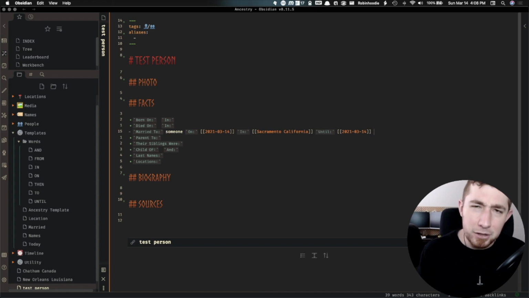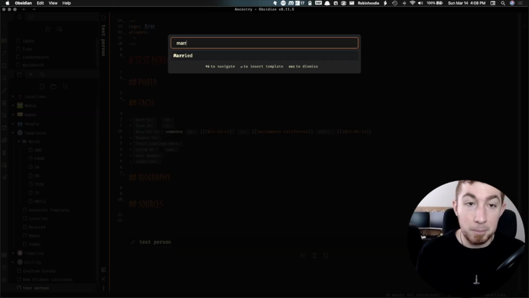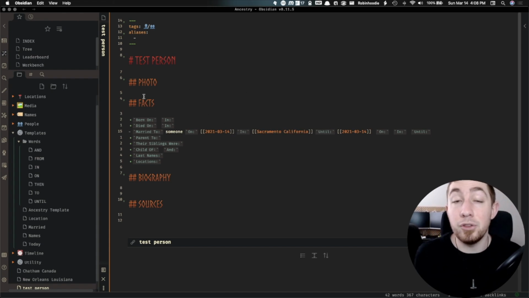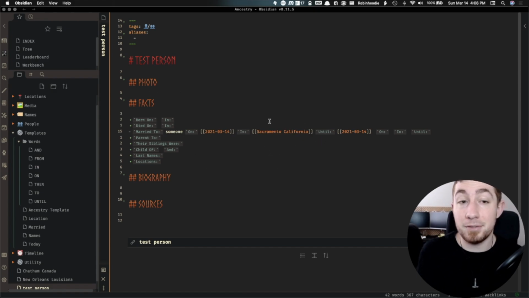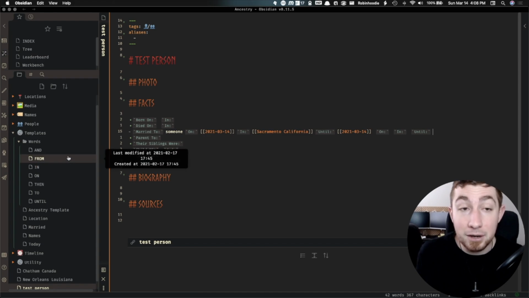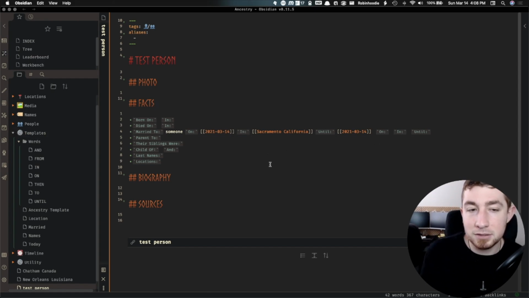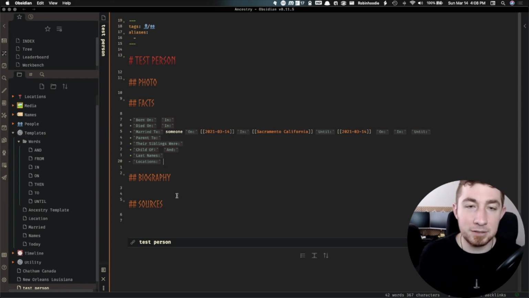But now, what if they married somebody else after that? We can insert married. So now we can say married somebody else on, in, until. In this way, it's easy to see all the different records for a person. We can see their entire history of marriages, births, deaths, etc. for any record. This is really useful because when you have these things on one line like this, we're able to easily query different things, such as lines of married to so-and-so, or married in such and such location.